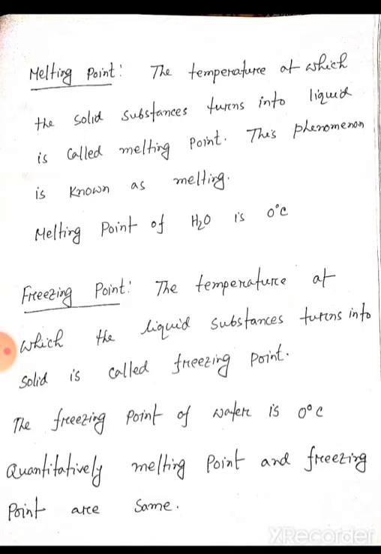So what is the melting point and boiling point of water? At first we have to know what is melting point, what is boiling point and what is freezing point. First of all, what is melting point?